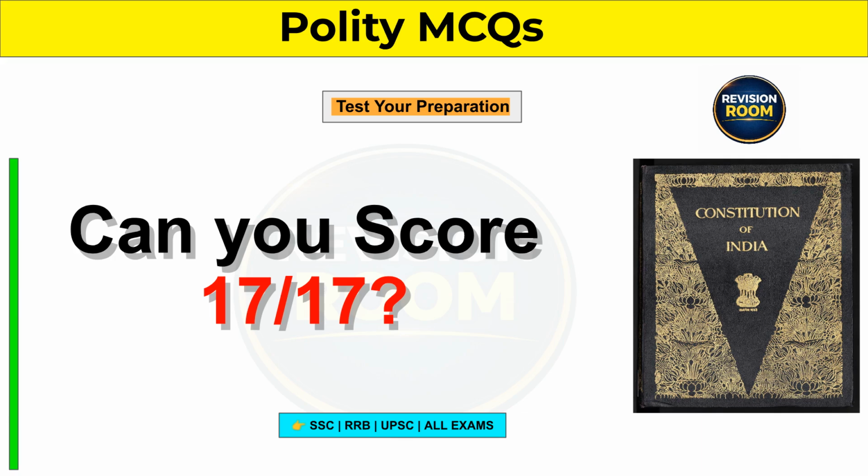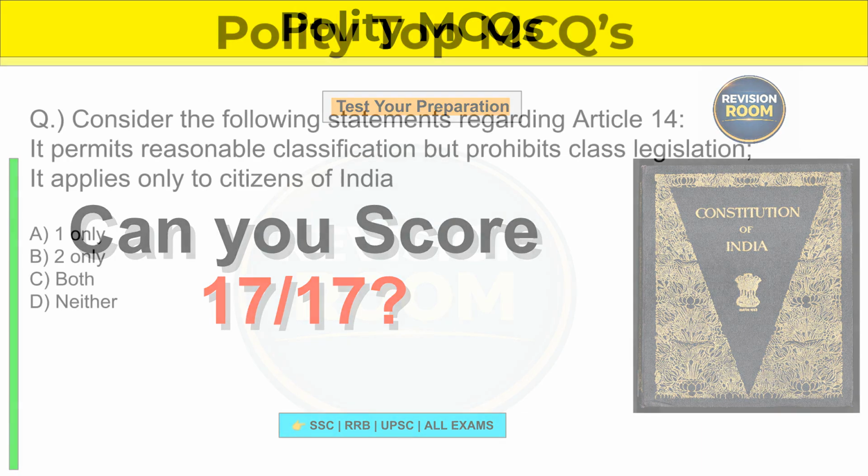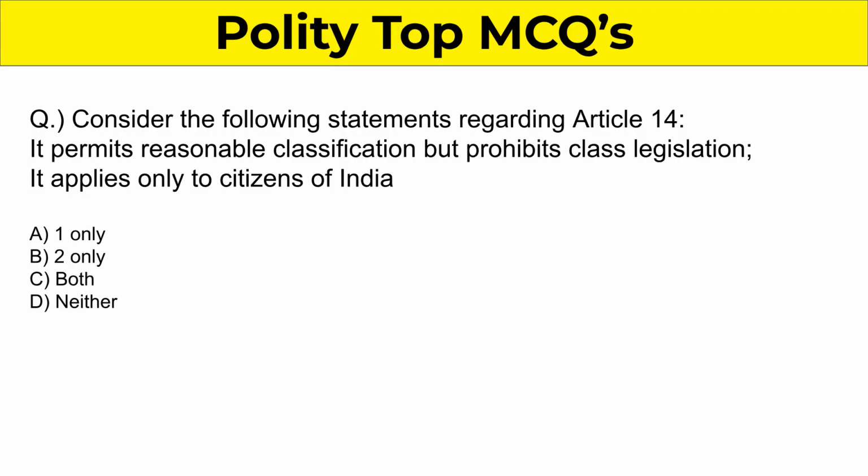Let's test your preparation with some important polity questions. Question 1. Consider the following statements regarding Article 14. It permits reasonable classification but prohibits class legislation. And it applies only to citizens of India. The correct answer is Article 14 permits reasonable classification but prohibits class legislation. It also applies to both citizens and non-citizens.